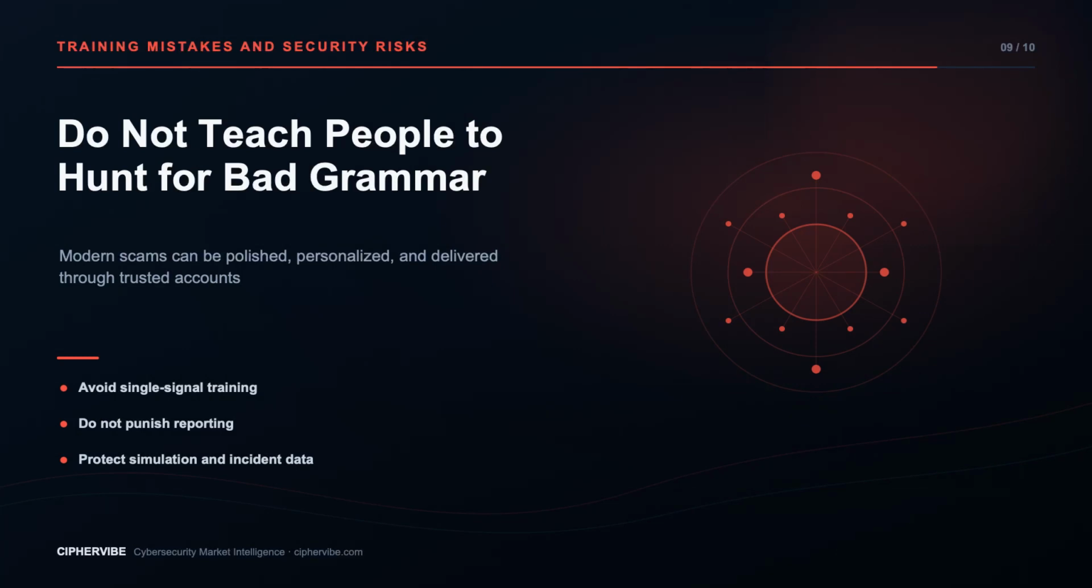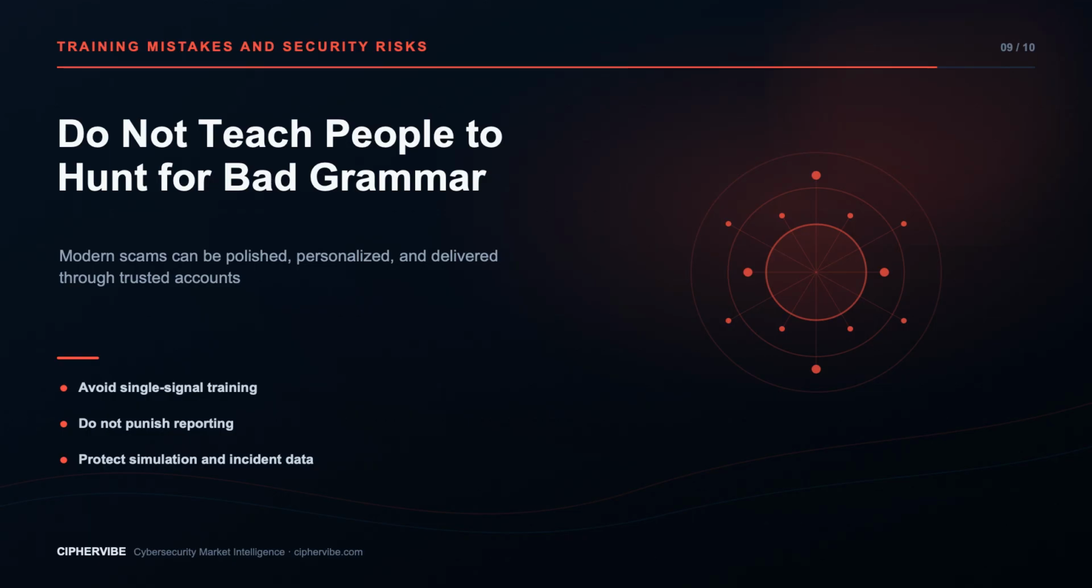Common mistakes include teaching one stereotype, such as poor grammar, using fear without a clear reporting path, measuring only click rates, running surprise simulations that mimic trauma or benefits, and punishing the people who report quickly. Training should measure safer behavior, reporting, independent verification, correct escalation, and reduced time to containment. Include email, text, phone, QR, collaboration tools, multi-factor prompts, support impersonation, and payment change scenarios.